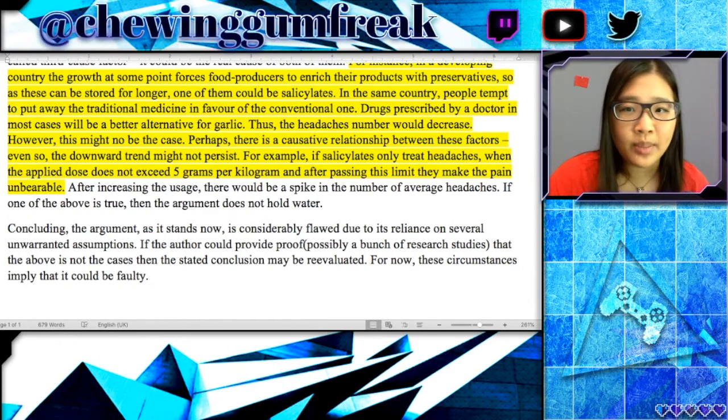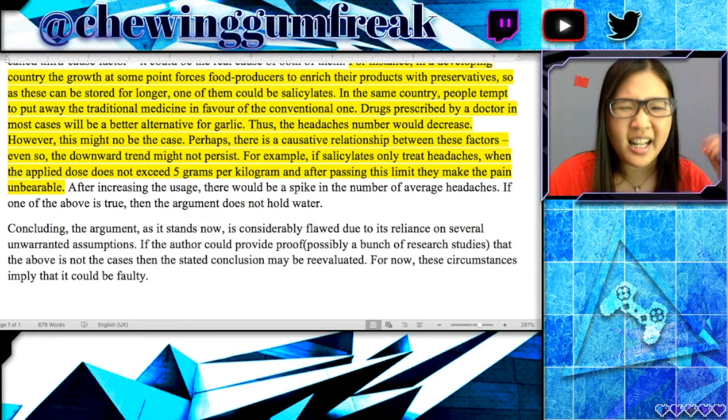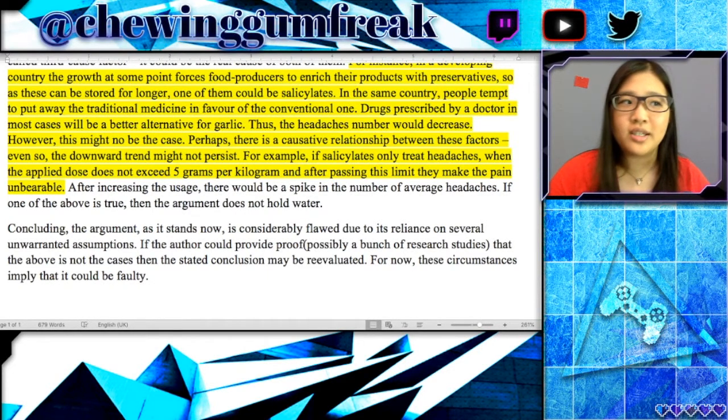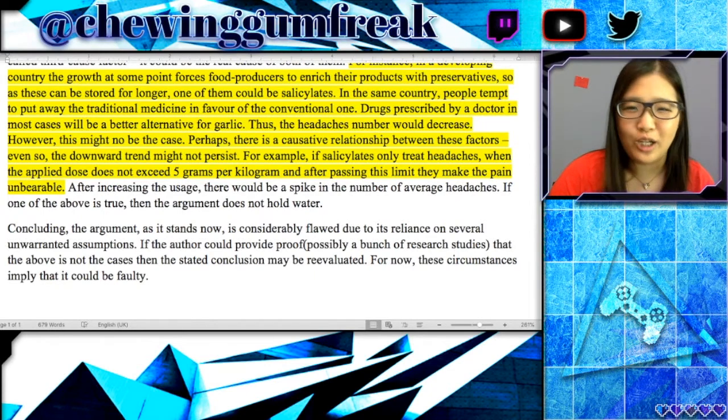The reasoning behind this argument being faulty is not being reiterated, which takes away a little bit of extra strength that this conclusion could have. As it stands now, it's really not a conclusion that is necessary. So if you're going to write a conclusion, you want to make sure that it summarizes what you have said throughout the entire essay, so it's clear that there was an actual reason to include it.